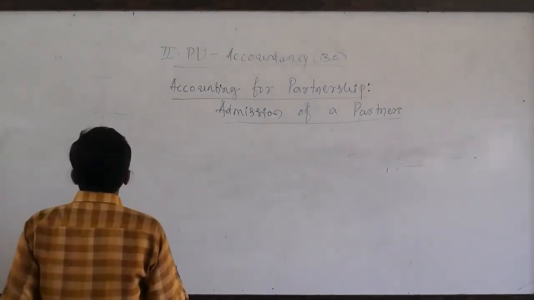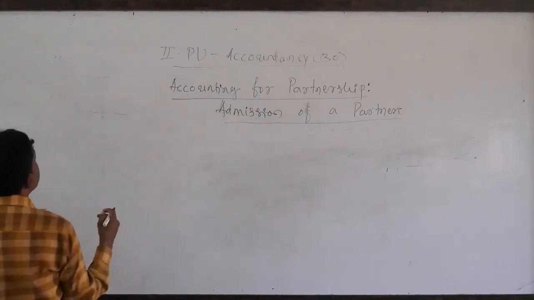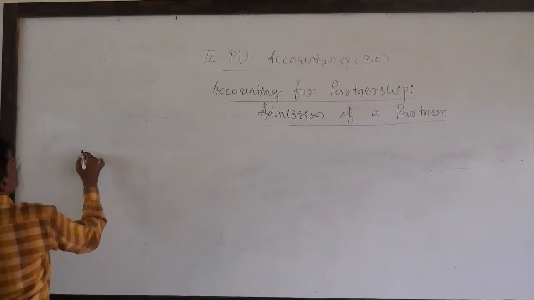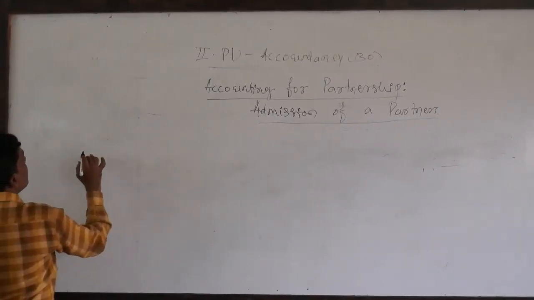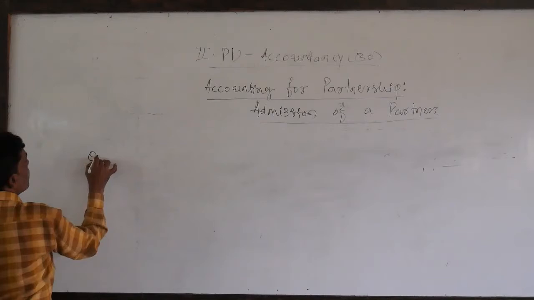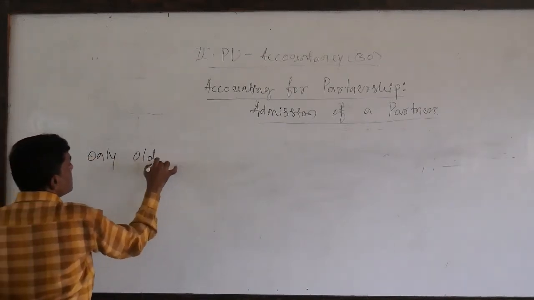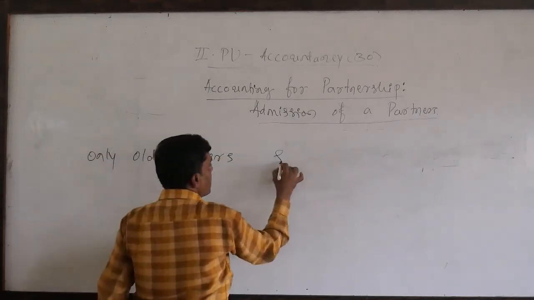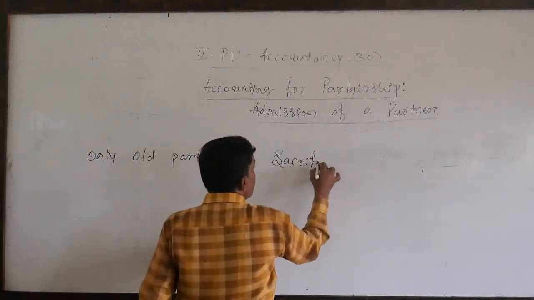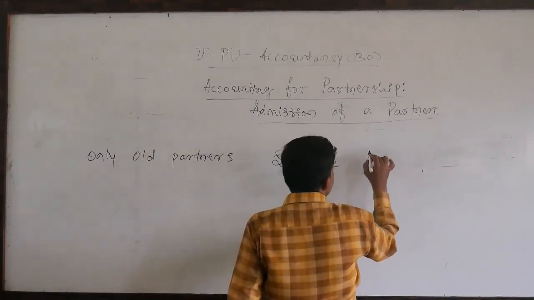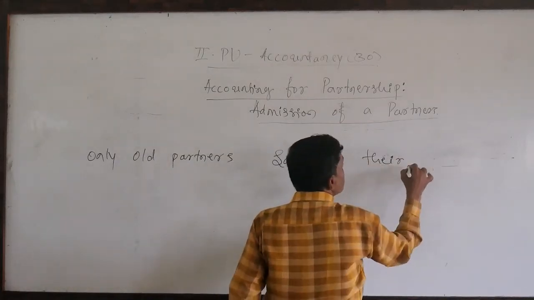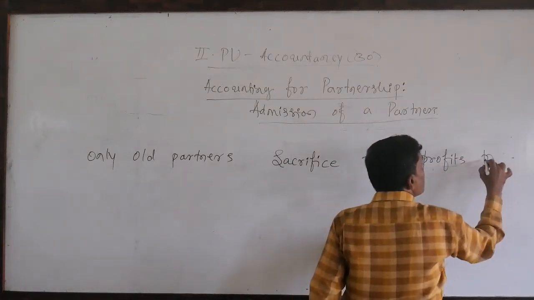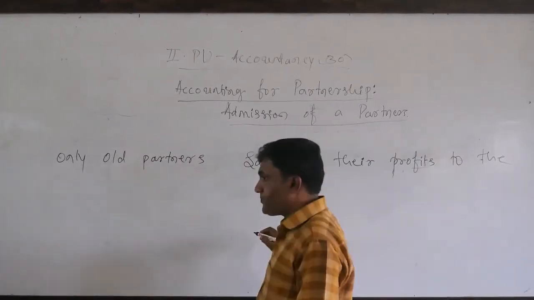Okay, dear students, by observing these examples, the sacrifice is made by the old partners. Only old partners sacrifice their profits to the new partner.